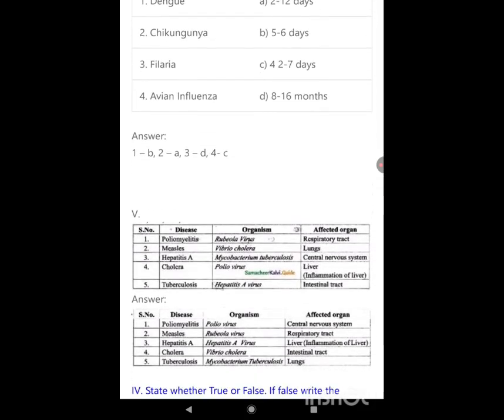Disease: poliomyelitis, poliovirus; measles, rubella virus; hepatitis A virus; cholera, Vibrio cholerae; tuberculosis, Mycobacterium tuberculosis. Affected organ: central nervous system, respiratory tract, liver, inflammation of liver, intestinal tract, lungs.